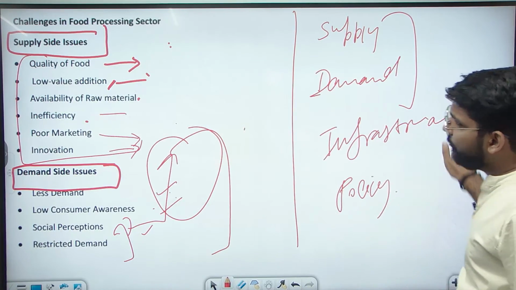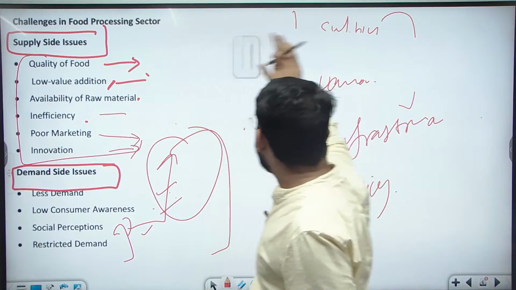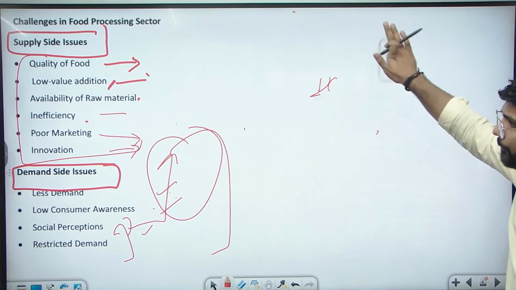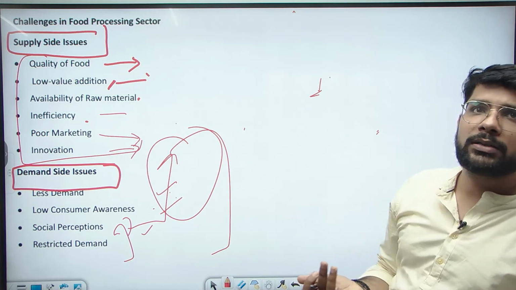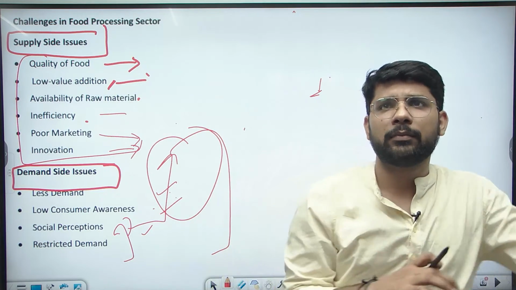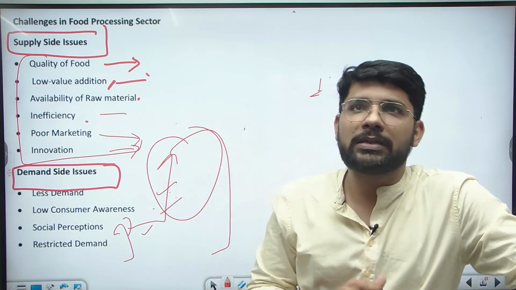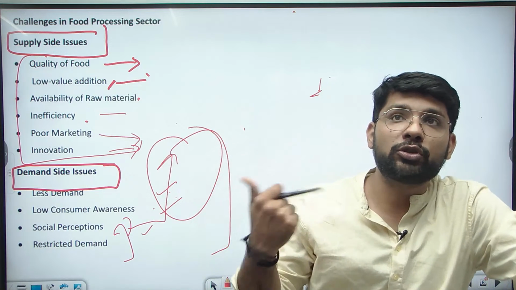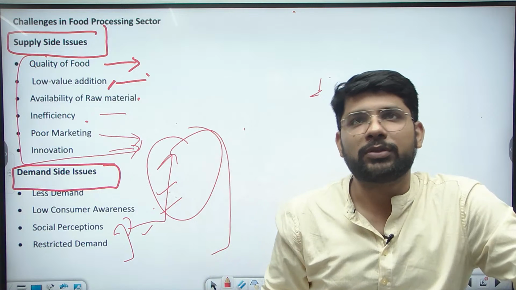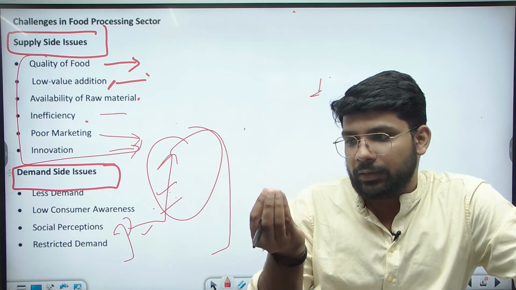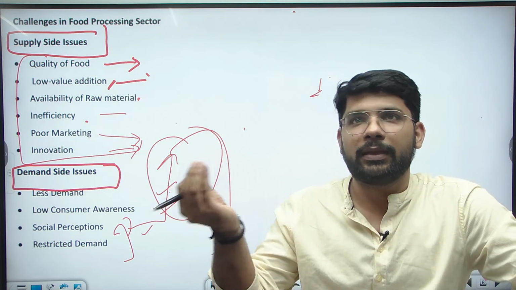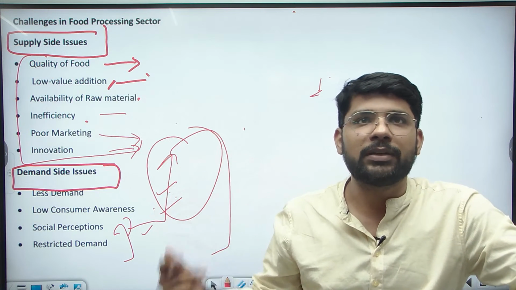So let's revise. The supply side issues are the quality of the foods, low value addition, availability of raw material, poor marketing of the products, and innovation. In the case of demand side issues, we can say less demand, low consumer awareness about the products and their value, and social perceptions. Social perception, like natural foods are good rather than processed food. Raw materials like fruits are considered good in a raw way rather than as processed food. Then there are the restricted demands.